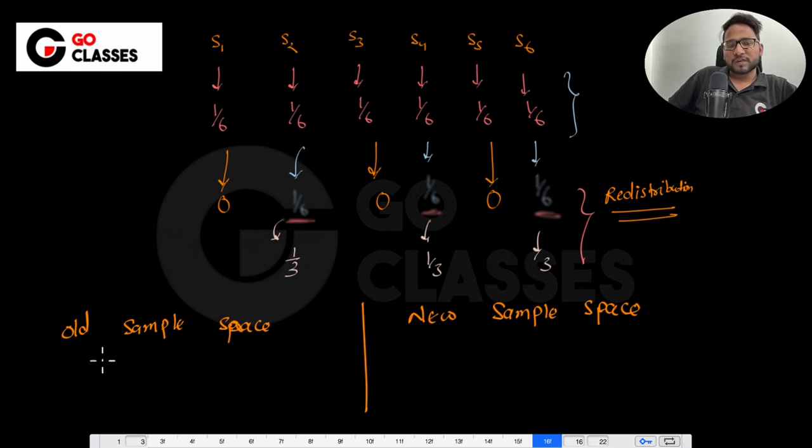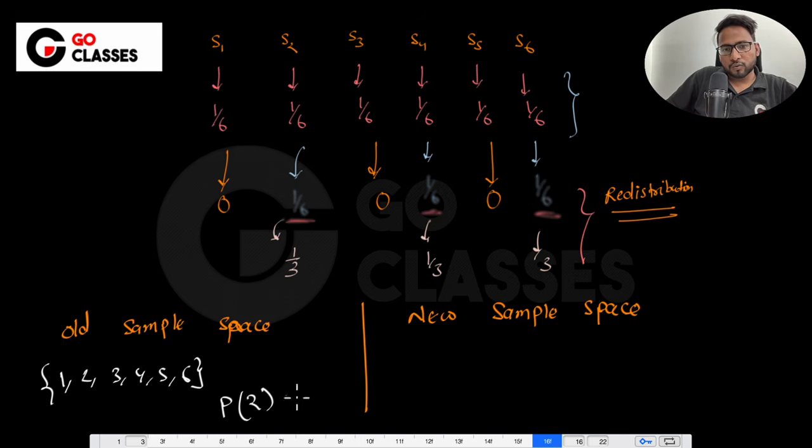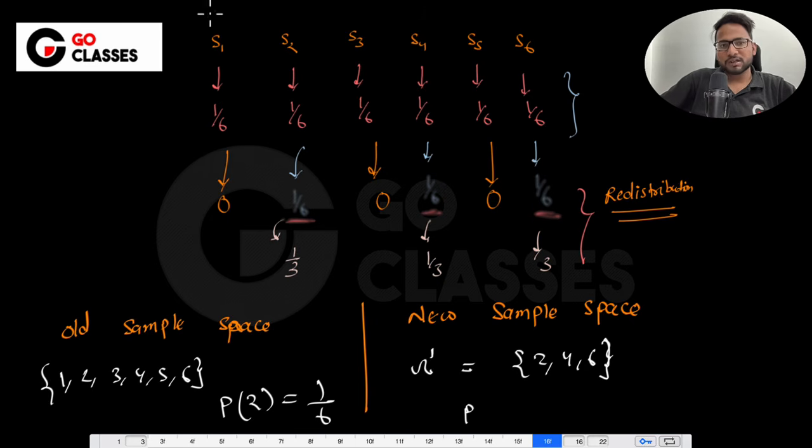The old sample space had 1, 2, 3, 4, 5, 6, and the probability of, let's suppose, 2 was 1 by 6. Now the new sample space, let me define it as omega prime, has just 2, 4, 6. Here the probability of 2, since probability is a function, I can use Q here. I use P for the original sample space, but here let me use Q so that it doesn't get mixed up. Q means the probability in this particular sample space of 2 occurring.